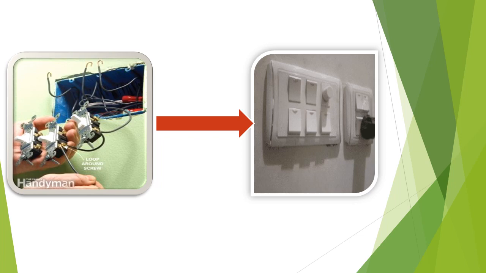You need not know how the electricity is passing. You need not know how the wires are connected. All these details are hidden, and only to turn a light on or off, you need to press the switch. So this is an example of abstraction. What is abstraction? Abstraction is hiding the complexities and presenting the essential features.